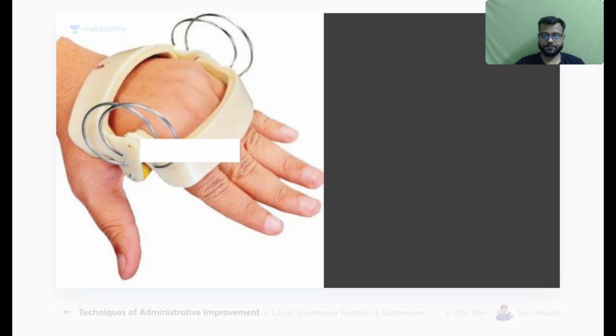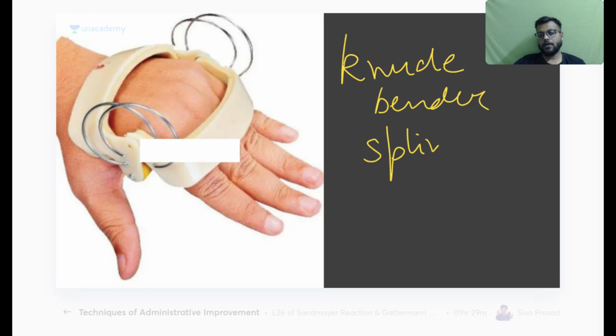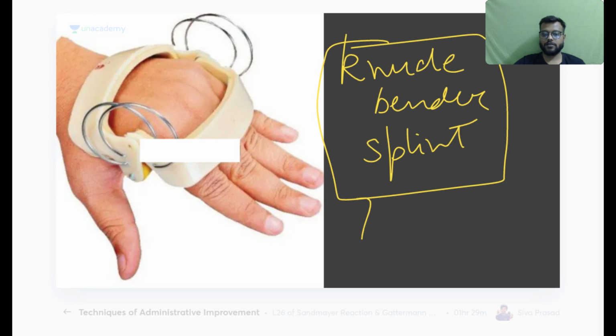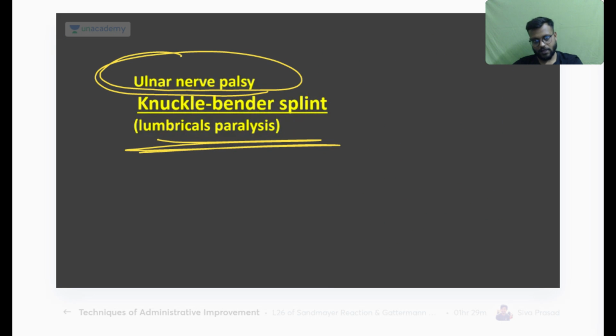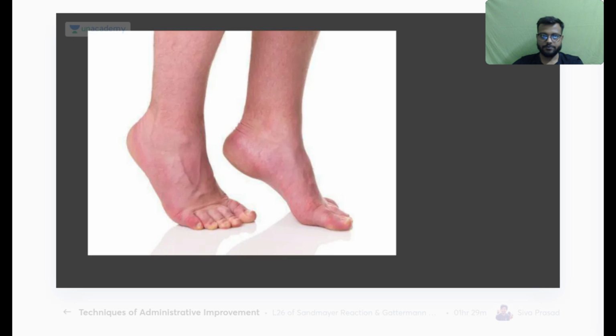Okay, now what is this? This is the knuckle bender splint. Okay, so it is used for which nerve palsy? Knuckle bender splint is what we call it, and it is used for which nerve palsy? In radial nerve palsy you have the wrist drop, there is nothing to do with the knuckles or the metacarpal head. Okay, so it is for the ulnar nerve palsy, for the paralysis of the lumbricals, the knuckle bender splint.